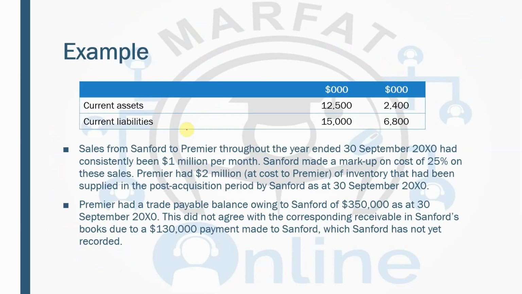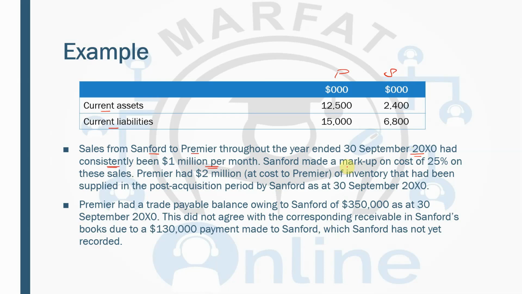All right, we have an example. So you see the current assets we have of the parent and the subsidiary, and then we have the current liabilities of the parent and the subsidiary. Sales from Sanford, which is the subsidiary, to Premier, which is the parent, throughout the year ended 30th September 20x0 had consistently been 1 million per month.